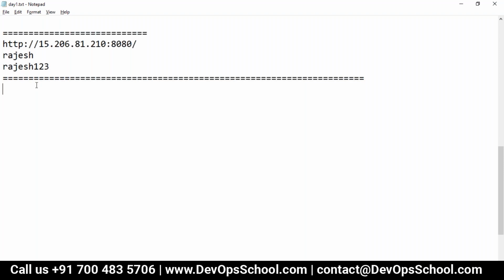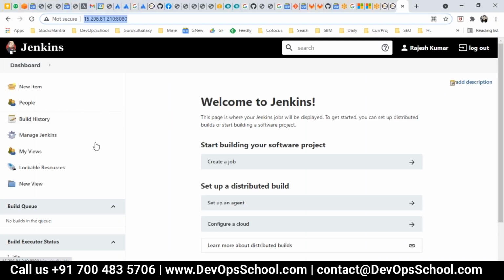Now, next question is how to get started. That's the first question. How to get started, or basically the Jenkins workflow. What is a workflow? This is a very important question actually.